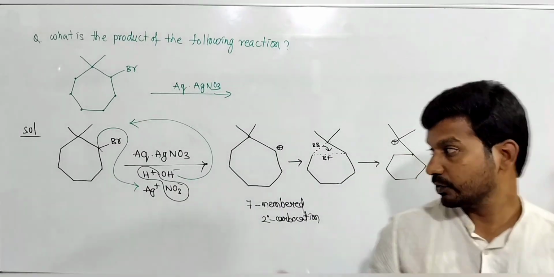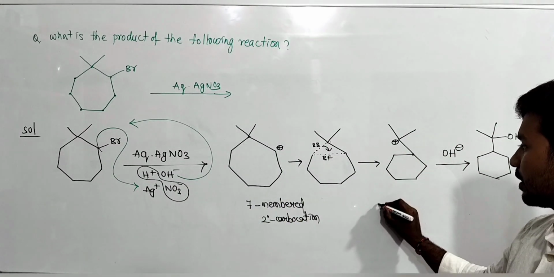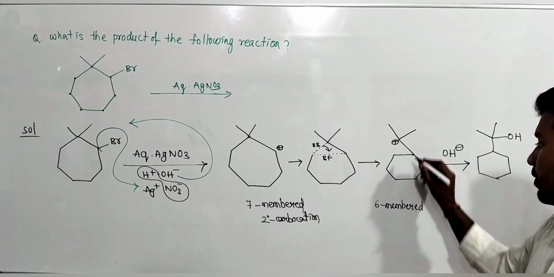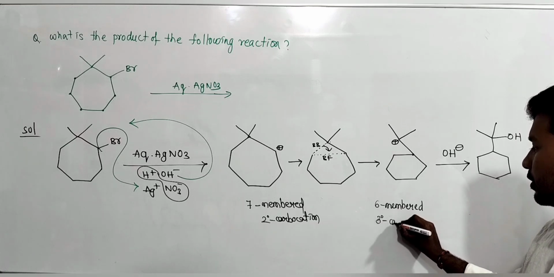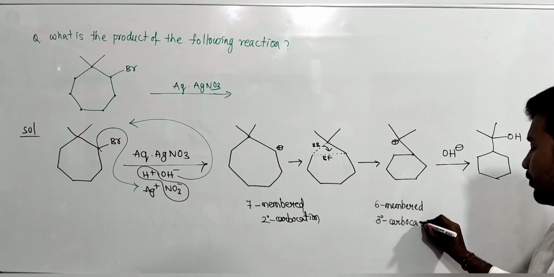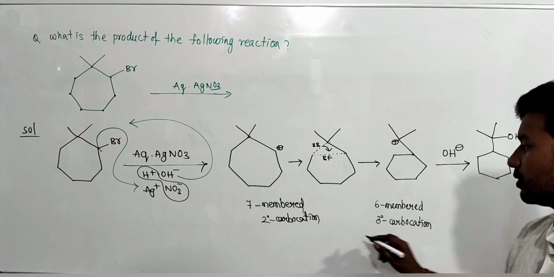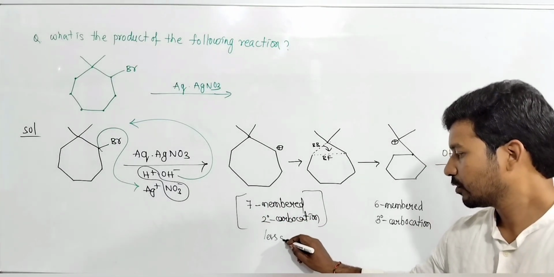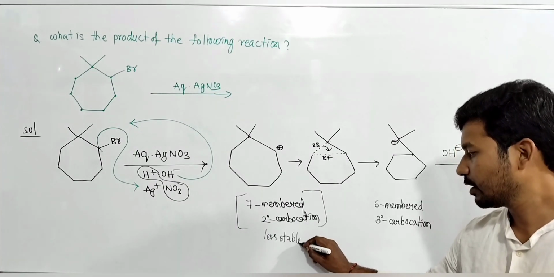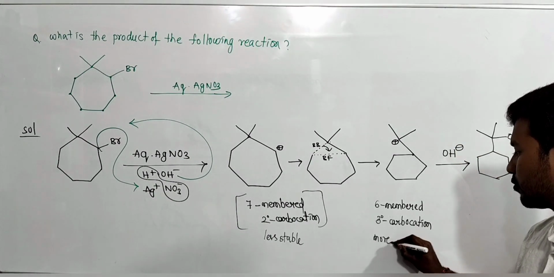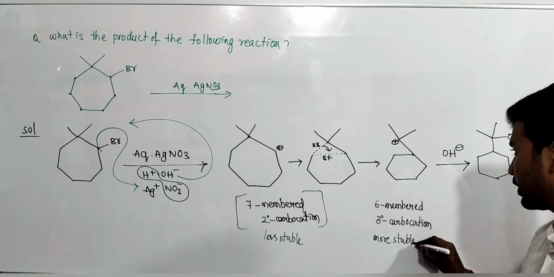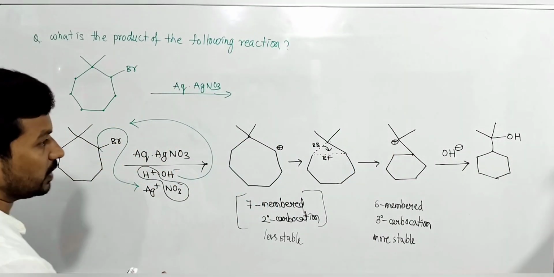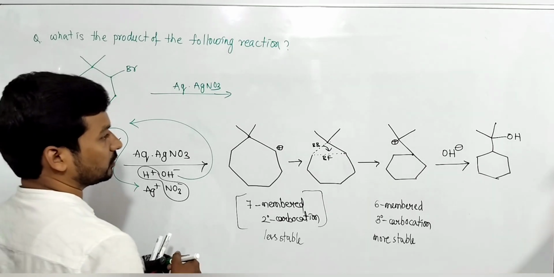But if you see here, due to this rearrangement it becomes 6-membered, one advantage, and becomes a tertiary carbocation, the second advantage. So due to these two reasons, this less stable carbocation intermediate rearranges to a more stable carbocation. Thus rearrangement takes place.